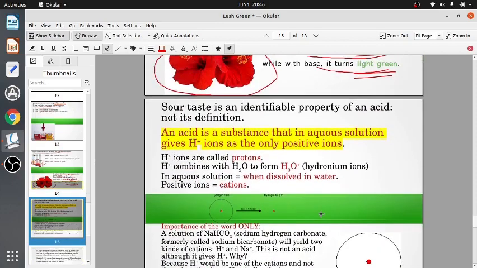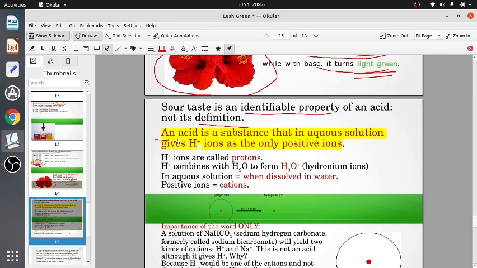Now sour taste is an identifiable property of the acid. It's not the definition of acid. It's only one of the properties of an acid. An acid has several properties. It can react with metals and produce certain changes. So sour taste is only one of the properties. How do we define acid?